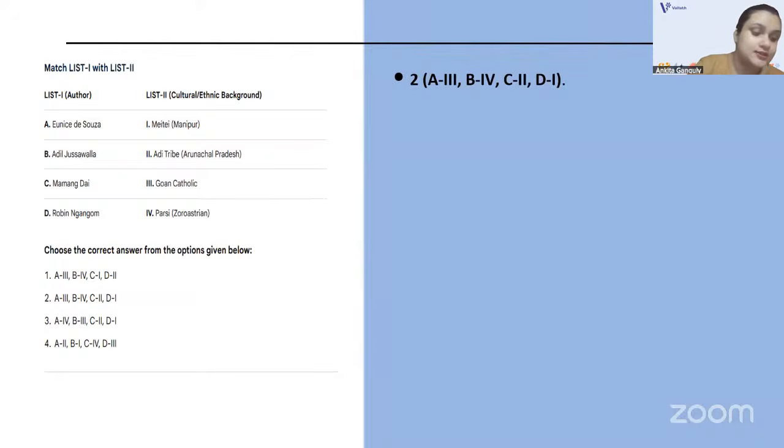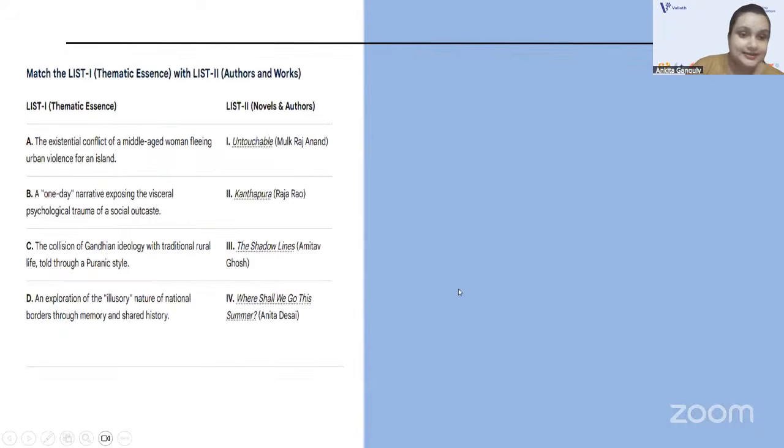Trust me, such questions will be a game changer as practice for your upcoming NET exam. So please revise well, take this question seriously. All right. Next.